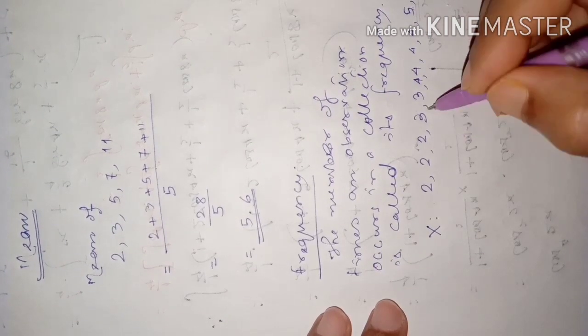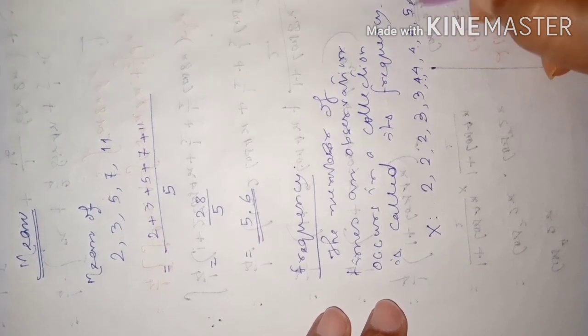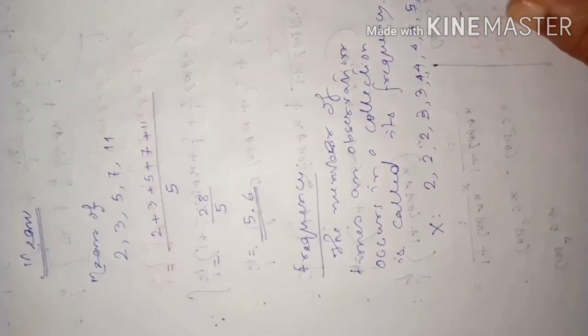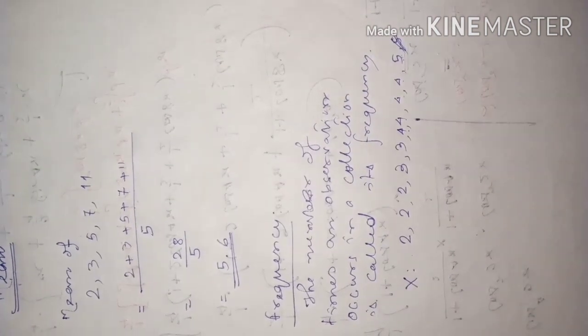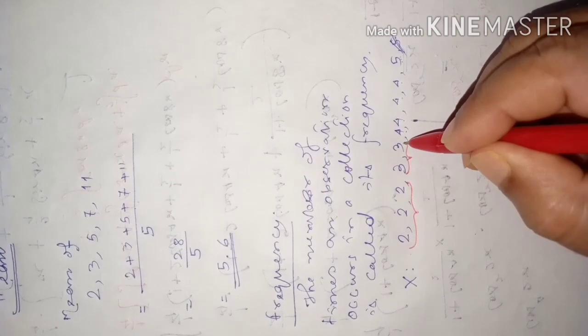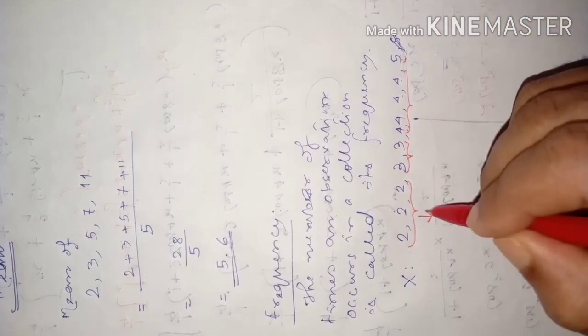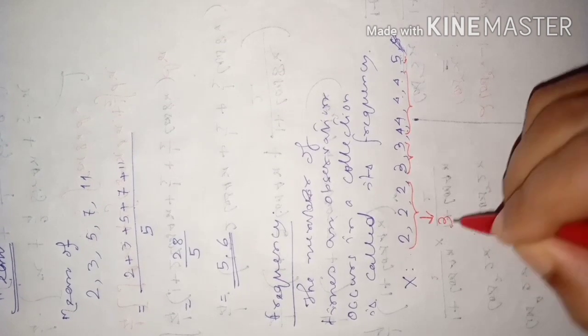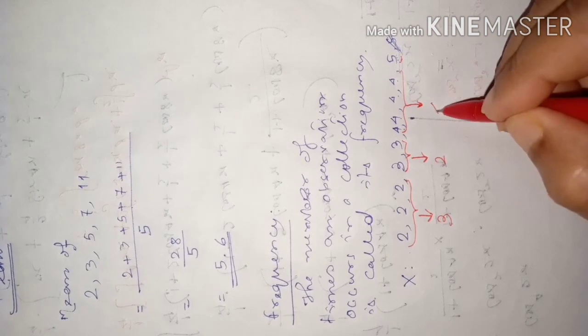If I ask you how many times 2 has occurred, you see 2 has occurred 3 times, 3 has occurred 2 times, 4 has occurred 4 times, 5 has occurred 1 time.